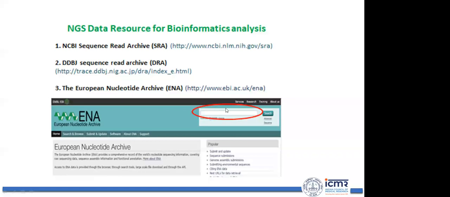There is an interactive search box where you can give the disease name, and you can get all kinds of whole transcriptome data existing at the European Nucleotide Archive or NCBI SRA. You can do whole transcriptome profiling data analysis using several software tools to identify potential drug targets.